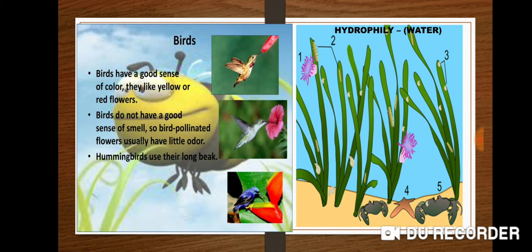Pollination in Vallisneria. Vallisneria is the best example of hydrophily. The mode of pollination in this plant is as follows. Vallisneria is dioecious and submerged.